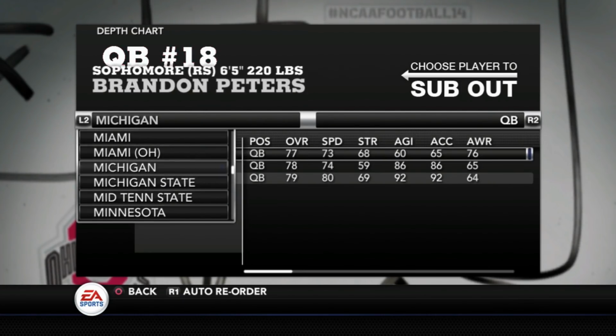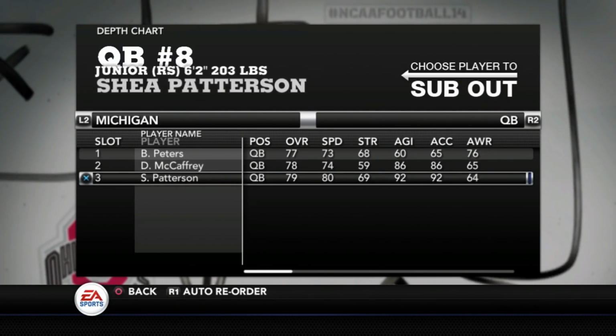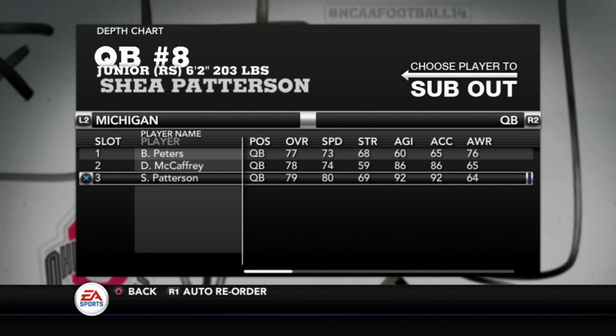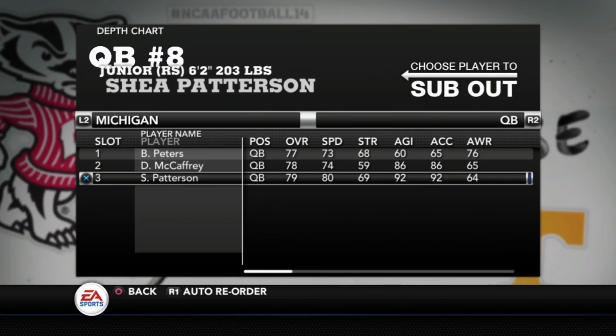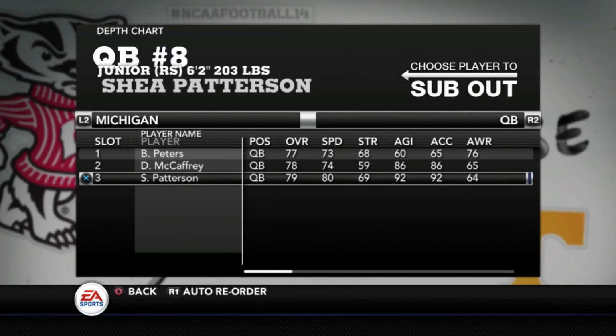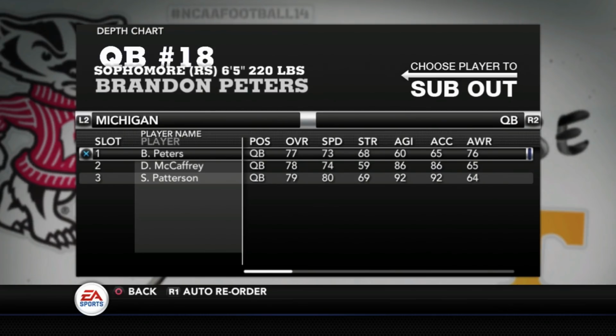We did them. Michigan. I've done Shea Patterson on here because when he was still at Ole Miss, I did his rating, and he has a really high rating. So if he's able to play next year and we get his rating done, I believe he was over 90. I'm not 100% sure on that, but I think he was up there over 90. So that would be a really big pickup for Michigan, especially if you're playing this game or whatever, to be able to have him.